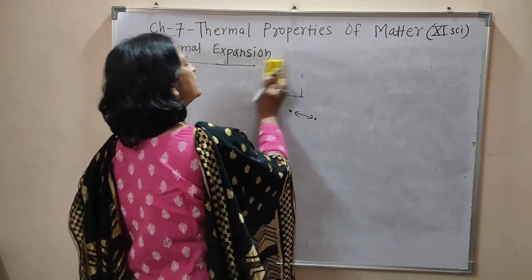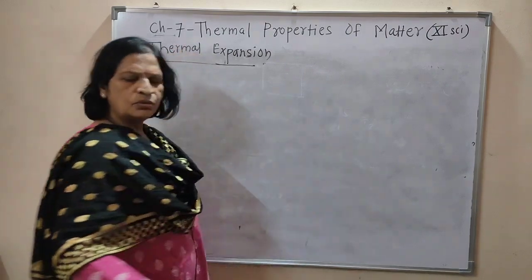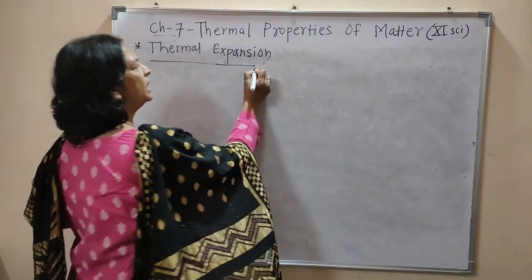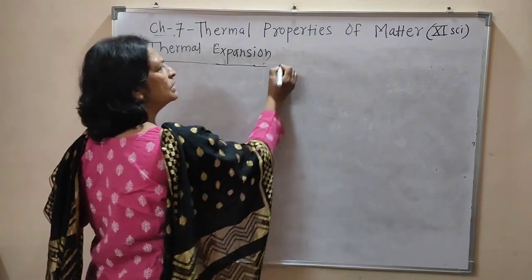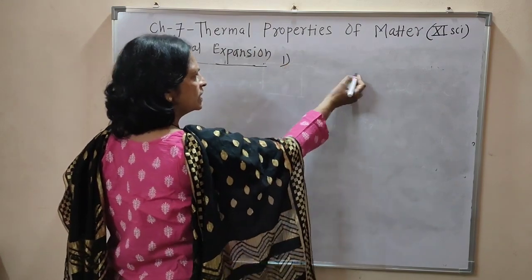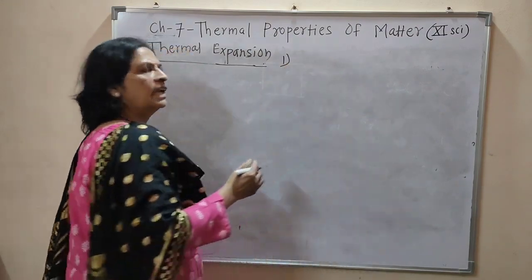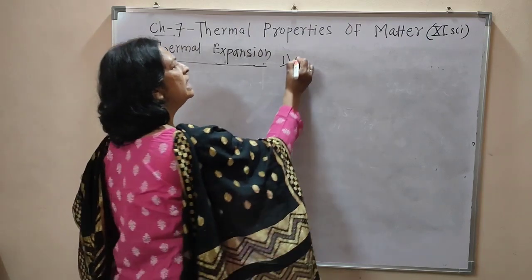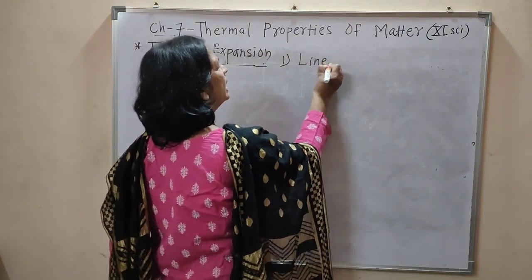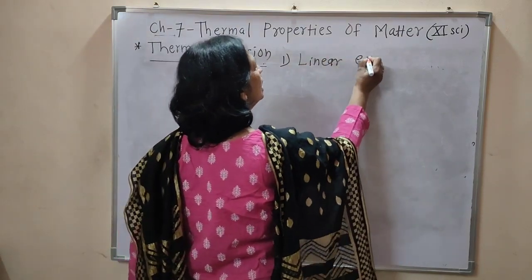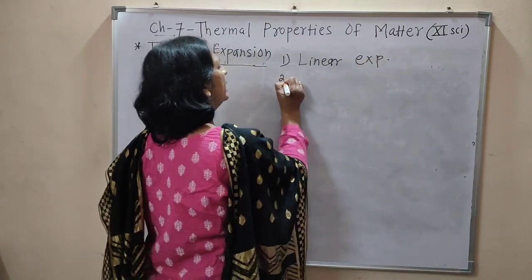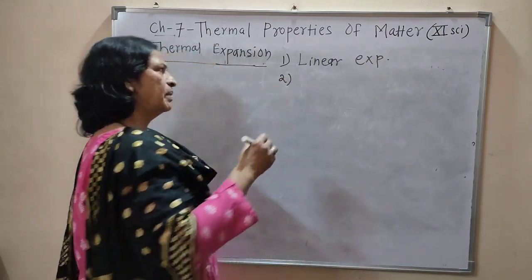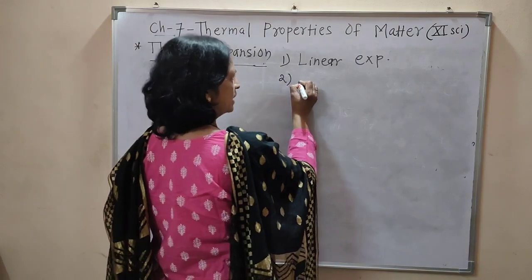Now, when we supply heat or increase the temperature, sometimes the length gets increased. When length increases, that is called linear expansion. When we increase the temperature of a solid, its area gets increased.